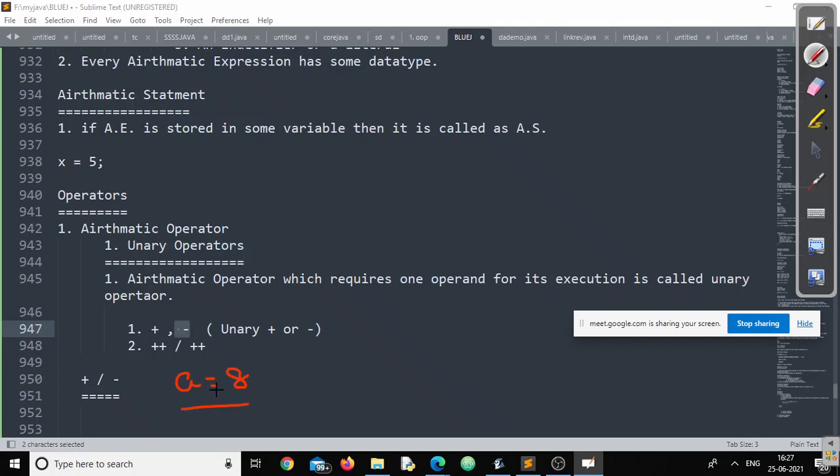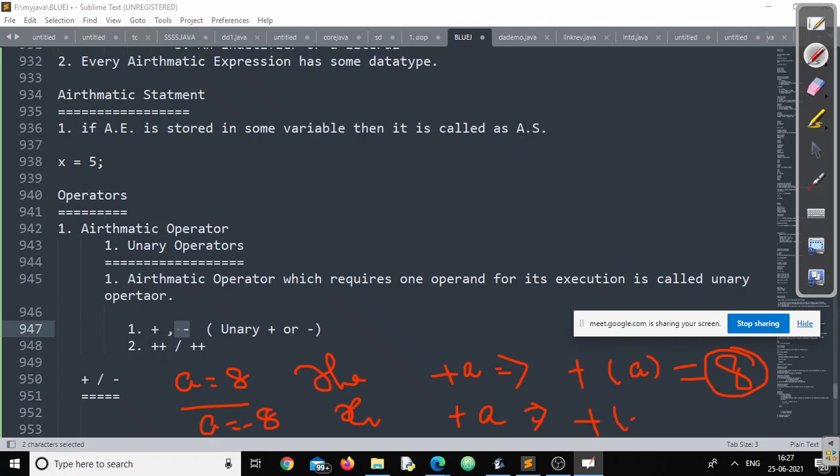If I ask you the value of plus a, you will say it will be plus within bracket a, so it will be the same. If the value of the variable is minus 8, what will be the value of plus a? You can evaluate it like plus within bracket minus 8, so the answer will be minus 8.